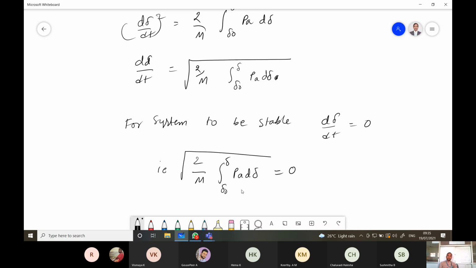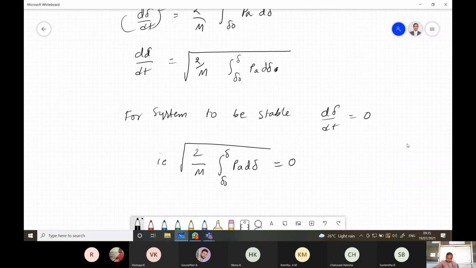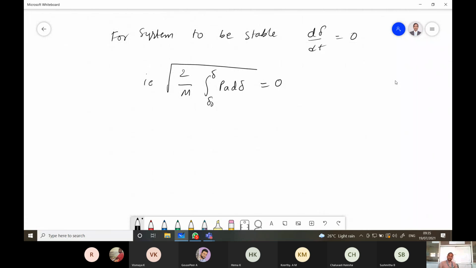It will become 0. Or we can write it as, this term, the integration from δ0 to δ of Pa dδ, is also equal to 0.